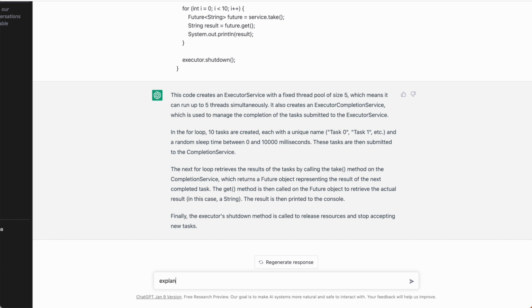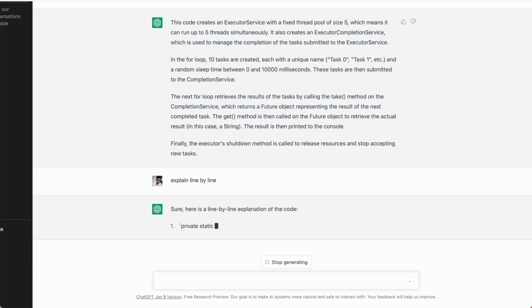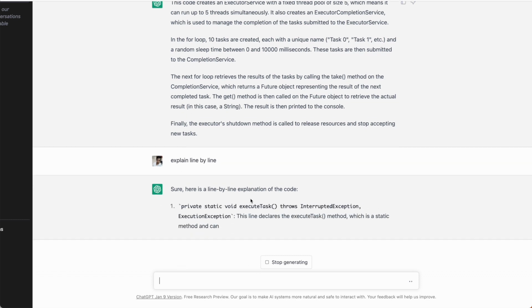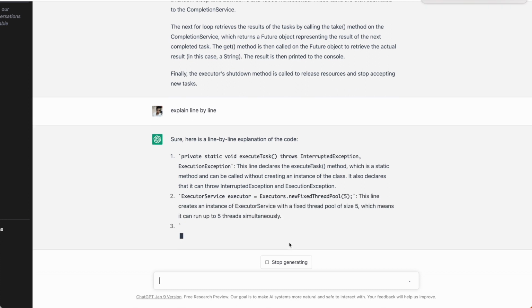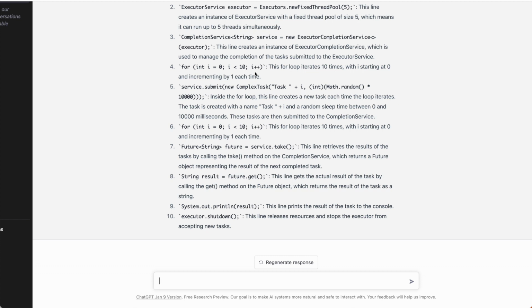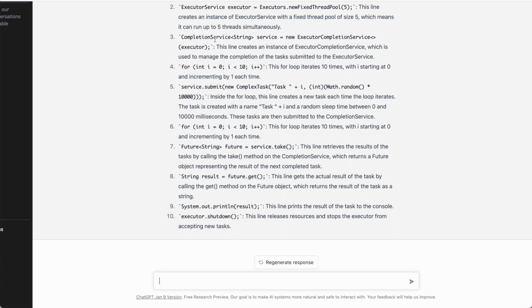So I'll say explain line by line. Sometimes it happens that you may not understand a specific line. So if you write in this way, it will go line by line and tell you what each line is doing. Now if you see, it has explained each and every line in detail. In this way, you can take any code snippet and ask ChatGPT to explain, and you will spend much less time understanding existing code. I hope you will also be using this feature of ChatGPT to understand any legacy code.